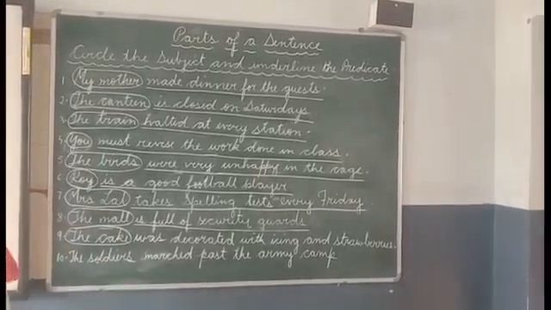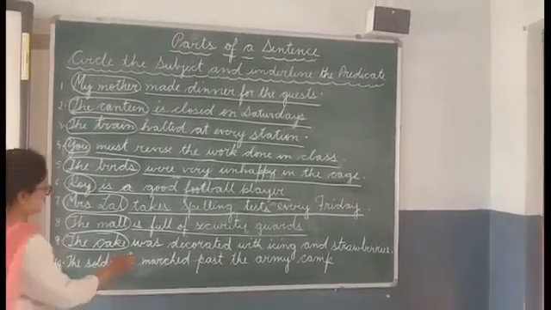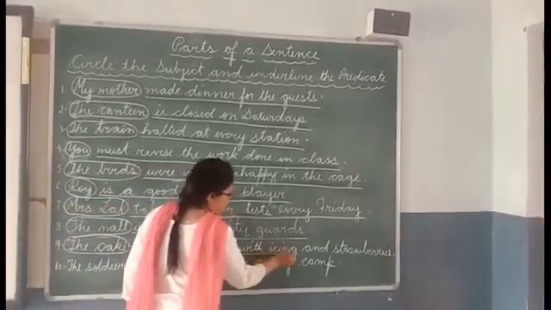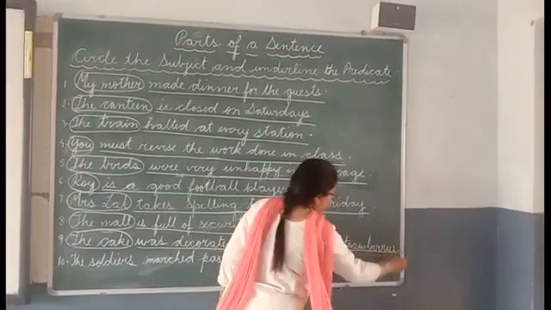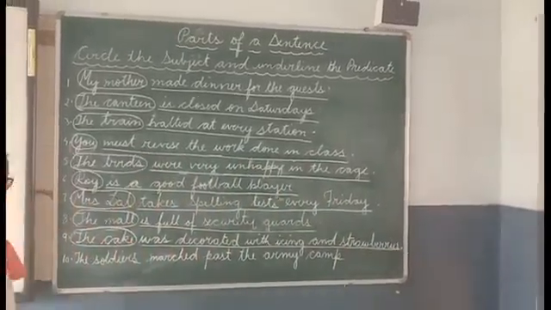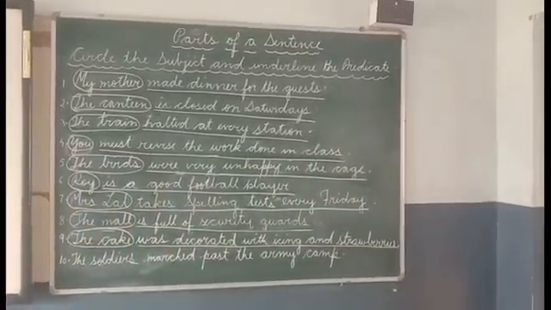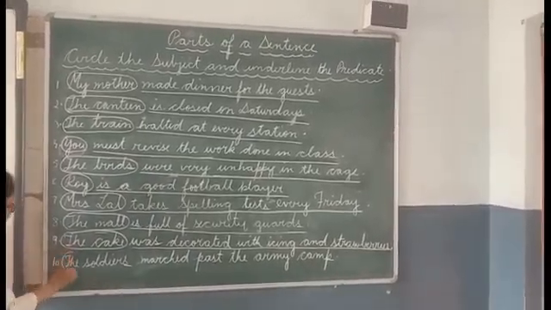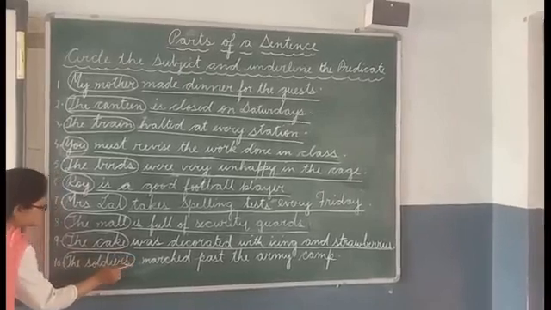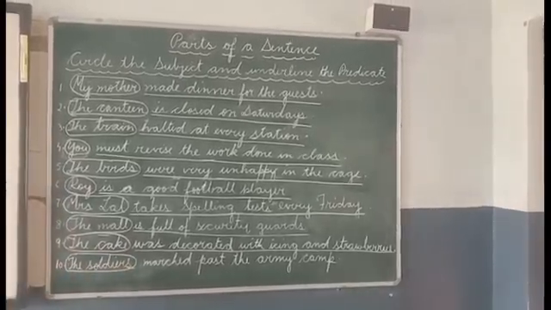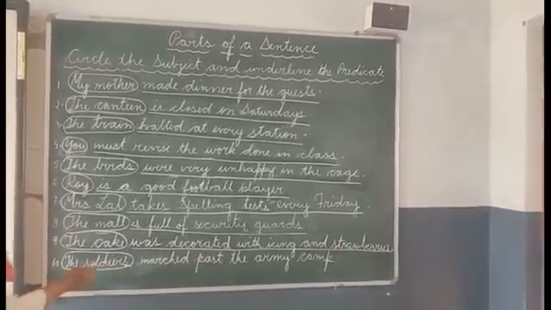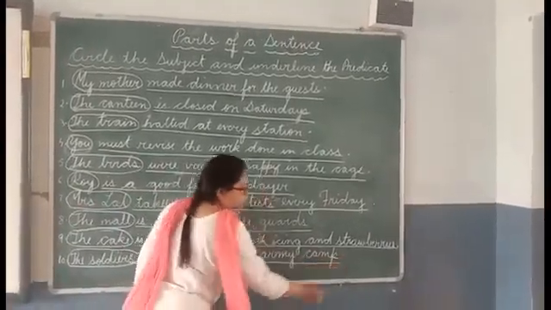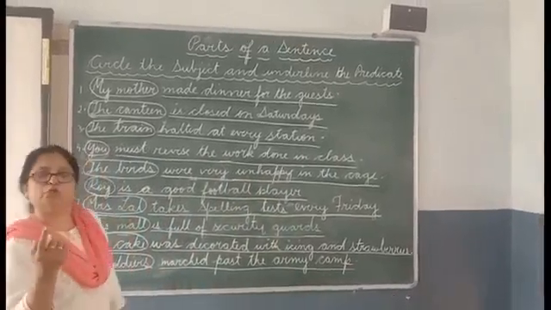Was decorated with icing and strawberries is the predicate. Number 10, the soldiers marched past the army camp. Here the soldiers is the subject. Marched past the army camp is the predicate. I hope this exercise is clear, children. Please do it in your Joyful Learning book.